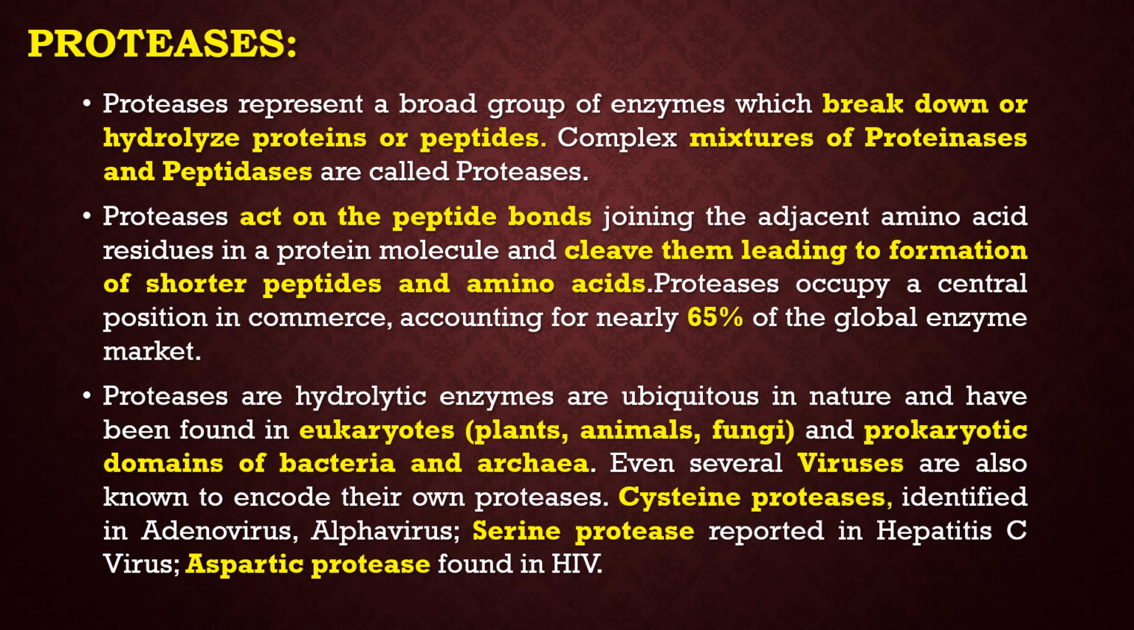Proteases or hydrolytic enzymes are ubiquitous in nature and have been found in eukaryotes such as plants, animals, and fungi, and are also present in the prokaryotic domains of bacteria and archaea. Even several viruses are known to encode their own proteases. Cysteine proteases are identified in adenovirus and alphavirus. Serine proteases are reported in hepatitis C virus. Aspartic proteases are found in HIV.